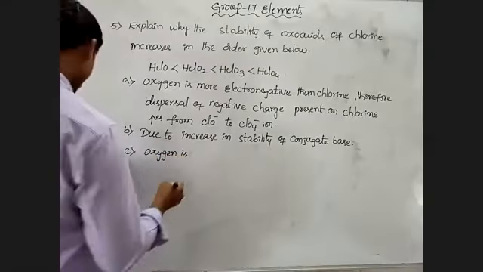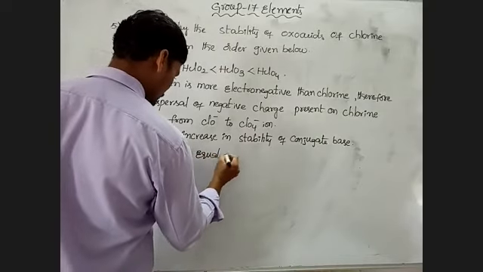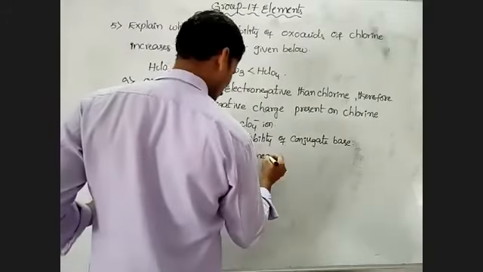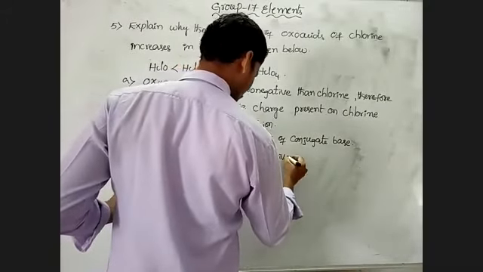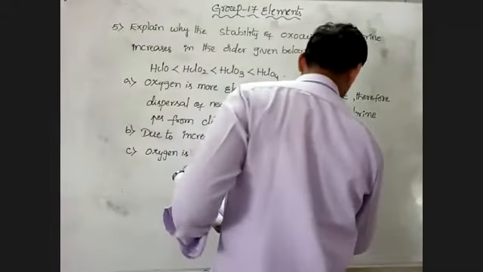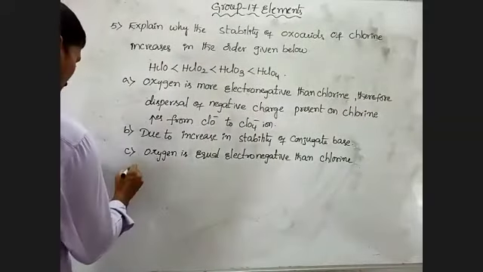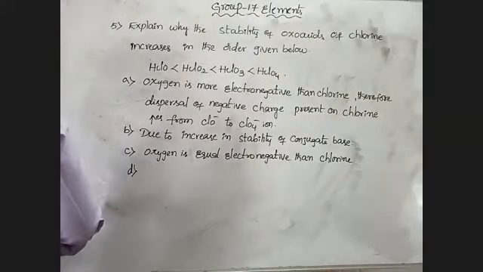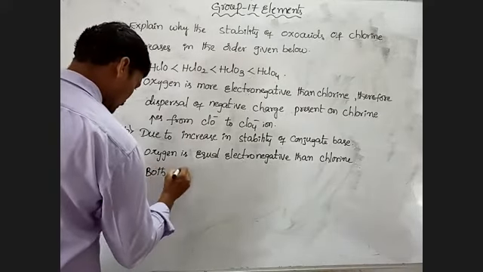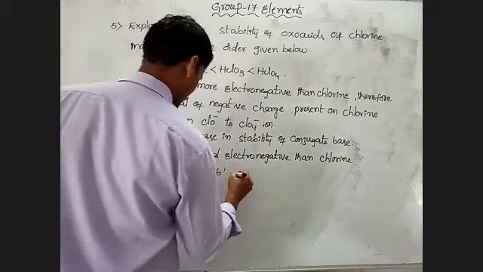Oxygen is more electronegative than chlorine. Next, option B, both A and B are correct.